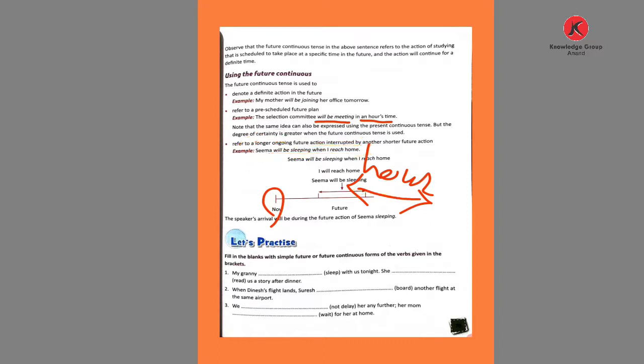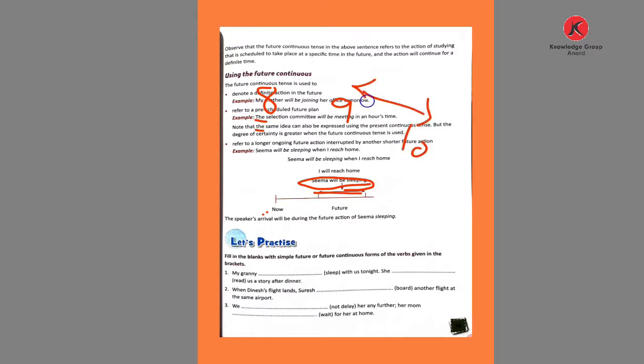If I am talking about this at 8 o'clock and reaching at 9, then from 9 to 10, for this continuous time, Seema will be sleeping. So the action is going on.